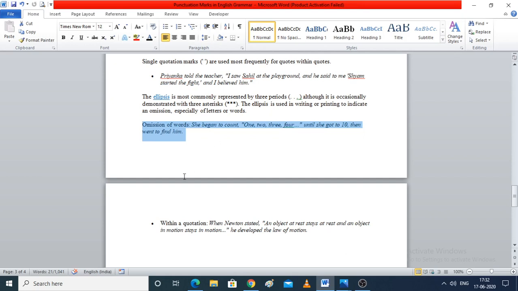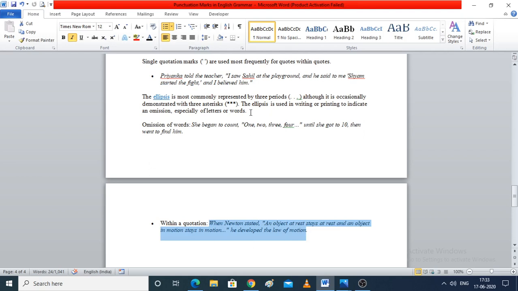Fine. And now let's come up to the next example. When Newton stated an object at rest stays at rest and an object in motion stays in motion, and then we have used three dots again. Now this determines the omission of the letters and the continuity going on. Fine.